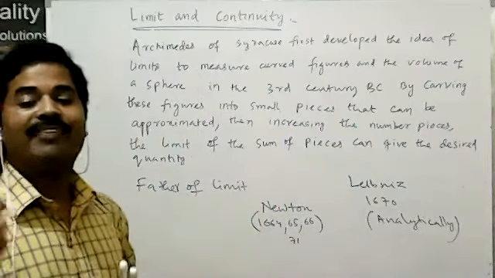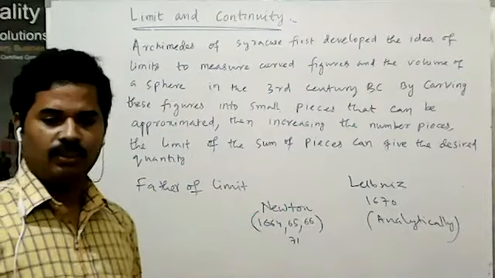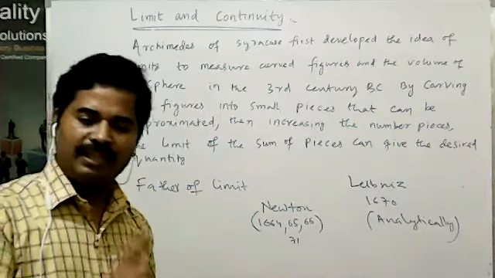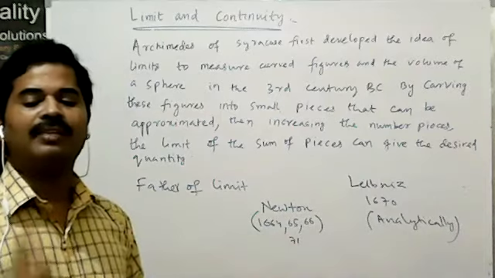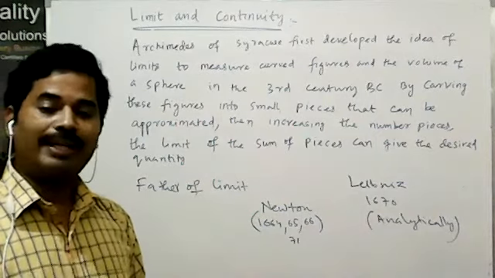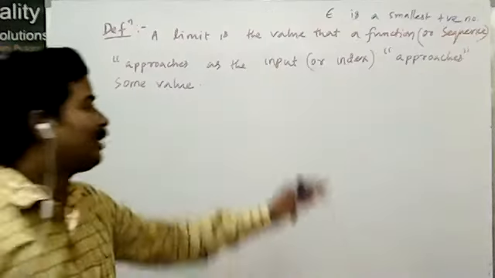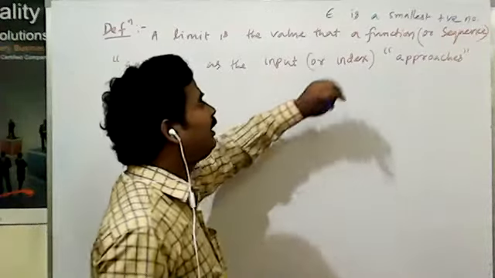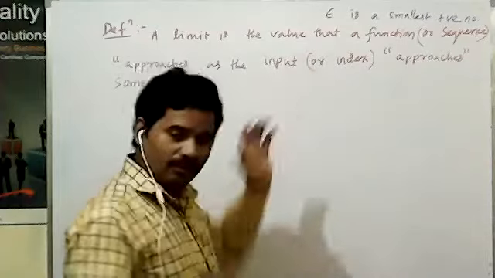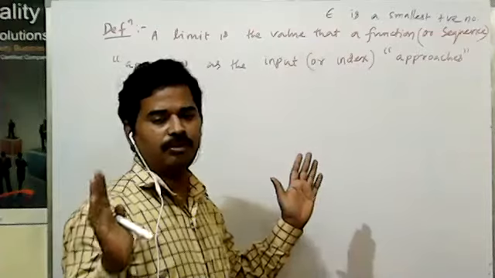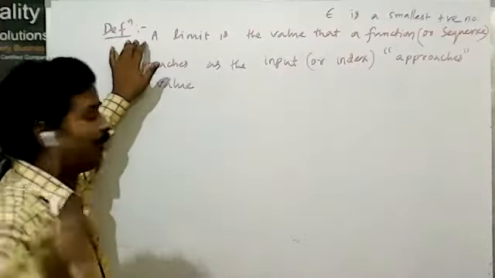After that, what is the definition of a limit? There are 3 definitions. One is the epsilon delta definition. First, we will discuss the epsilon delta definition. First of all, what is epsilon and what is delta? Epsilon is a small positive number. Delta is also a small positive number, which is between 0 and 1.